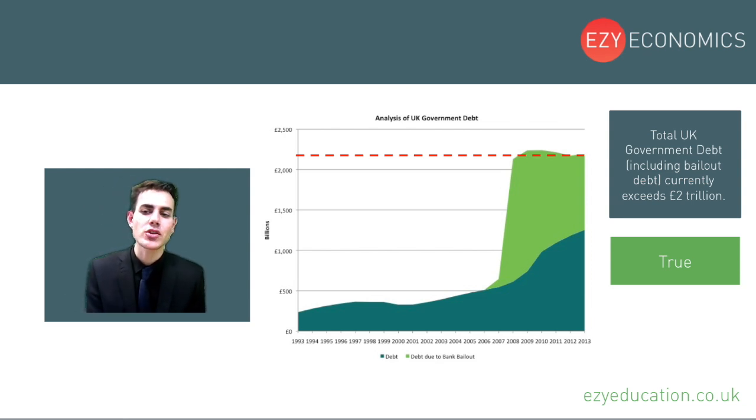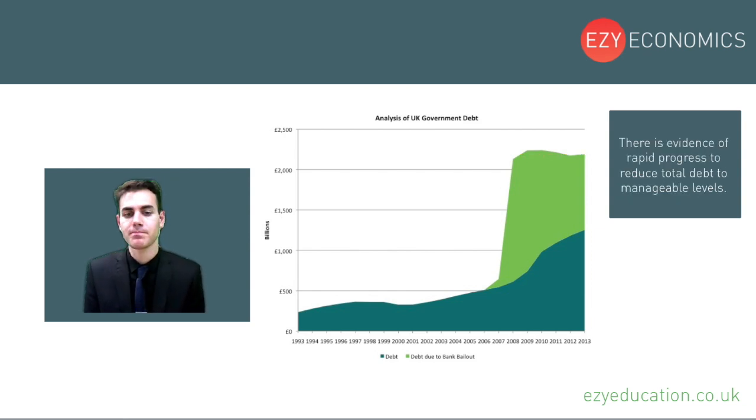And the reason why it's true is because, of course, £2,000 billion is the same as saying £2 trillion. Because £1 trillion is equal to 1,000 billion, so £2 trillion has to be equal to 2,000 billion. And finally, there is evidence of rapid progress to reduce total debt to manageable levels.